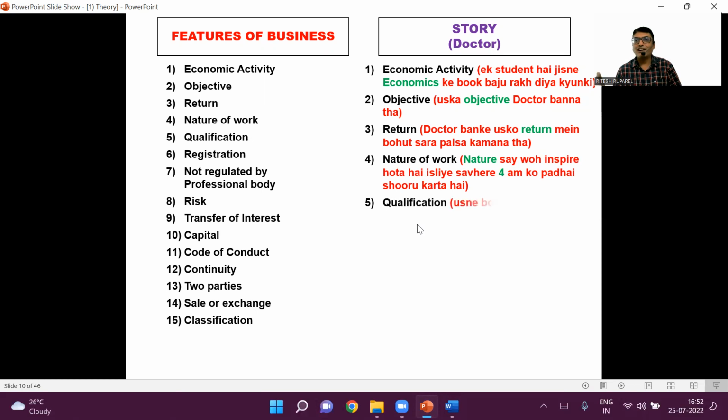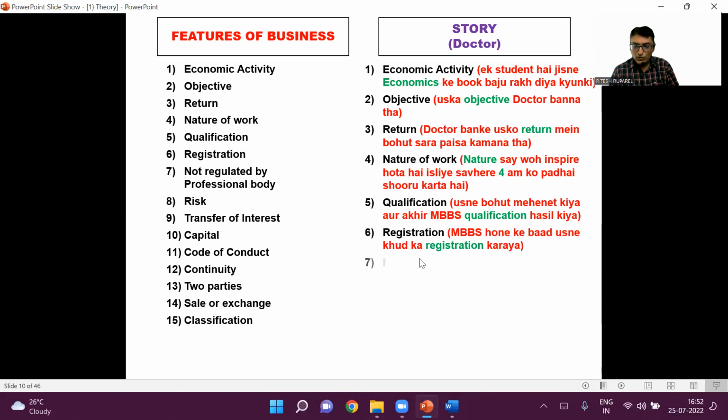Point number one, let us start. A boy or a girl put his economics book aside because his objective was to become a doctor. Why? Because he wanted to earn high rate of fees as a return. Then he started studying according to the law of nature, nature of work. And then finally, he attained the qualification of a doctor. Then he went for registration to the professional body, Medical Council of India.